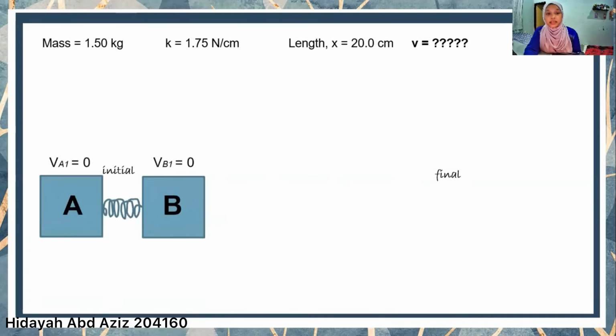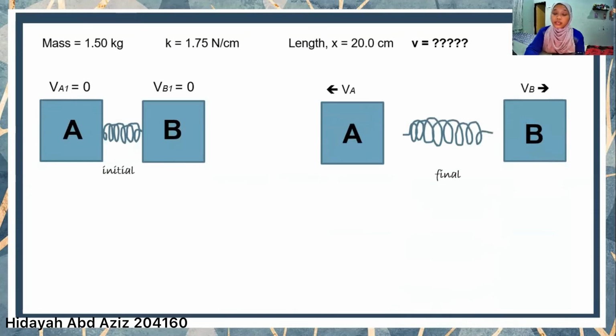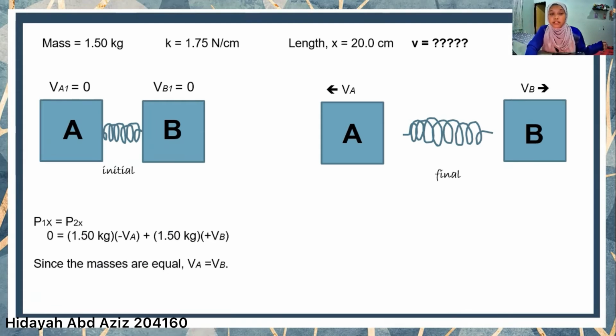So to make it clear, I will show you the diagram, the initial and the final situation. The situation is that A and B are pressed together, and after that both of them go in two opposite directions. Then from the law of conservation of momentum, we know that P1x is equal to P2x. Then we just put all the information in the formula.